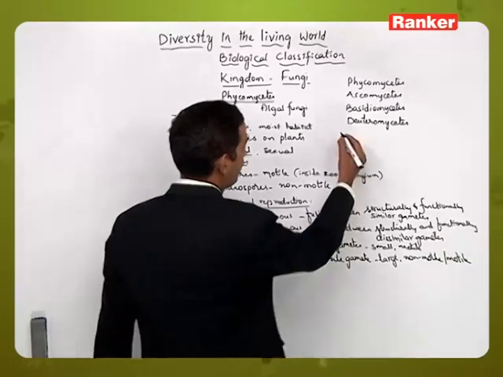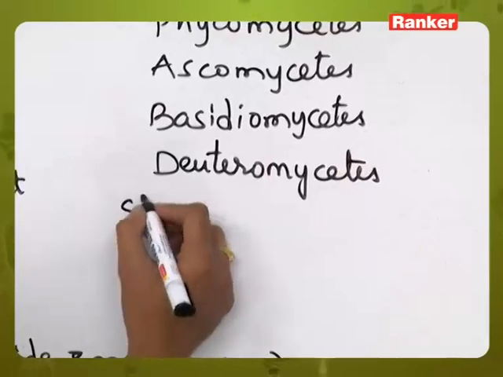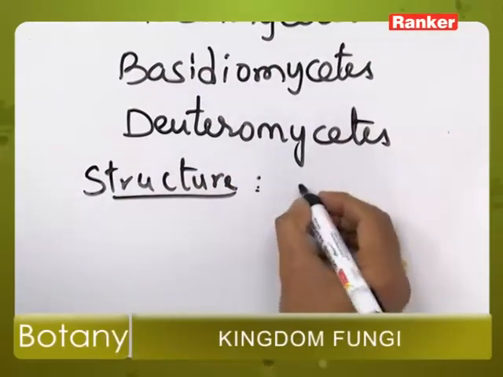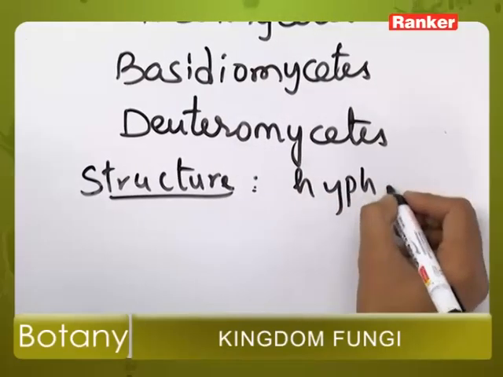Then if you observe the structure of these members, they exhibit the presence of hypha.